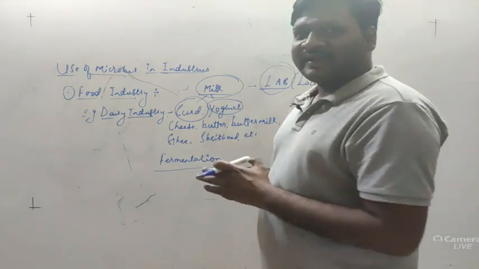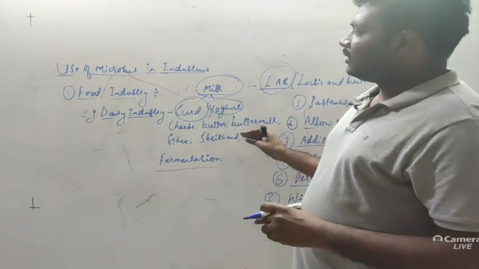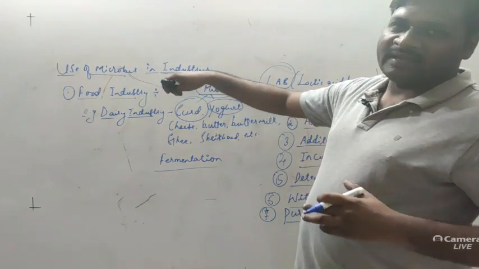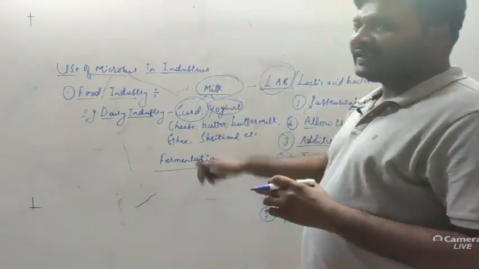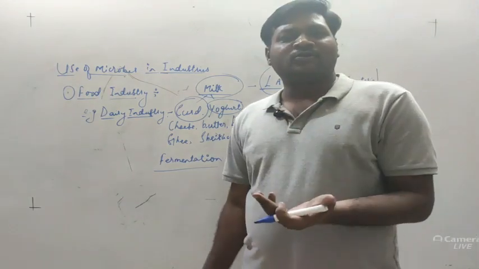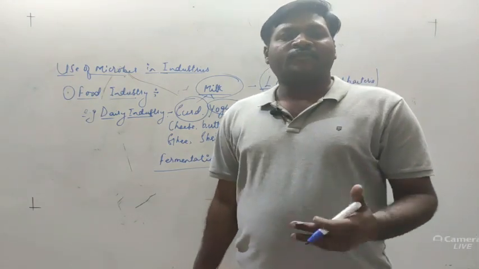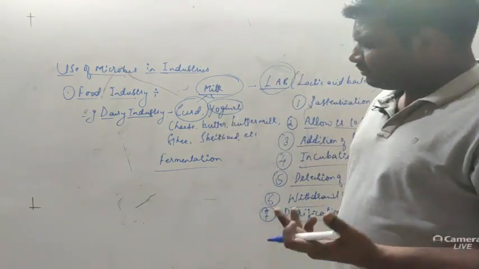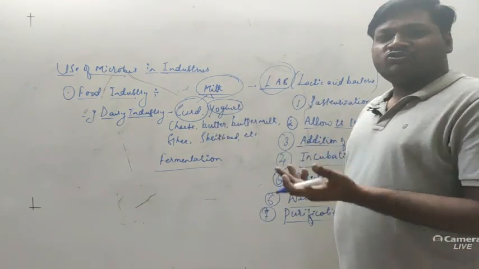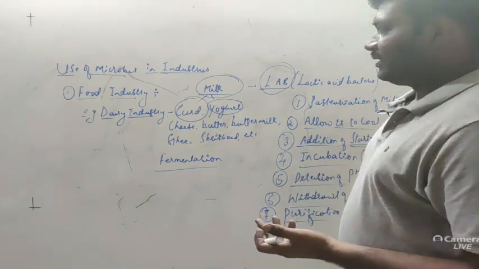Okay, I hope you are getting this. So this is one example of the use of microorganisms in industries, that is, in the food industry, such as the dairy industry. Apart from that, in the food processing industry, we can also go for production of jam, jellies, pickles. Many other products are there which can also be processed by bacteria.